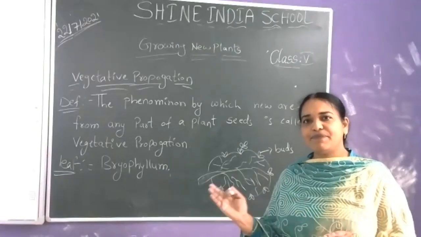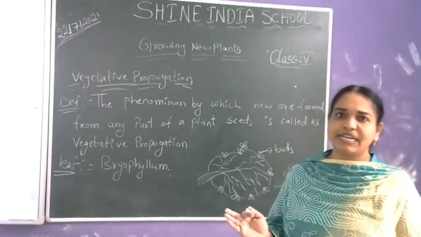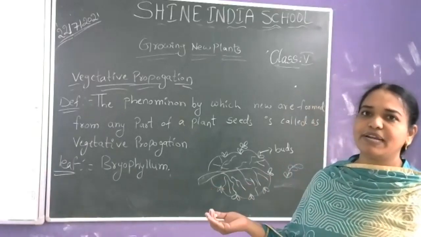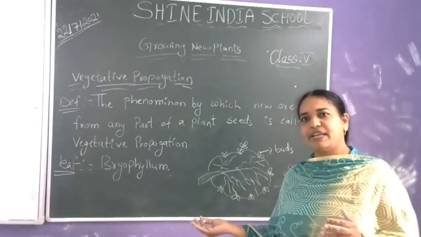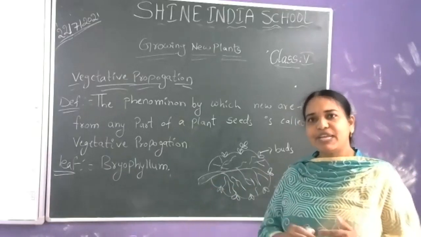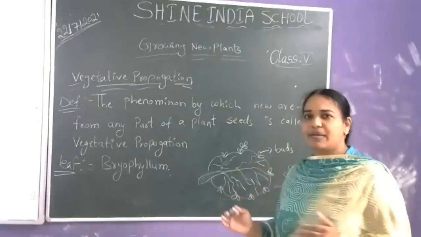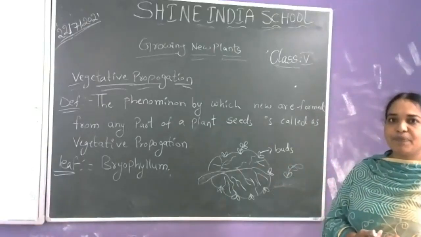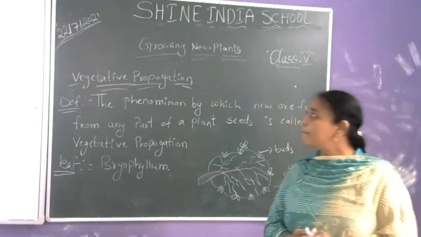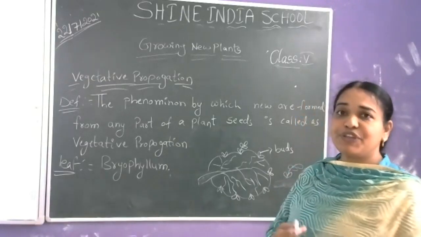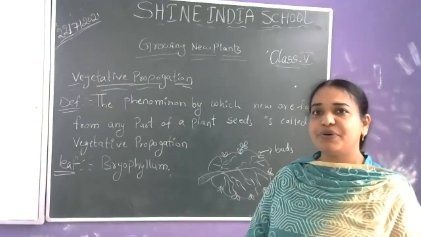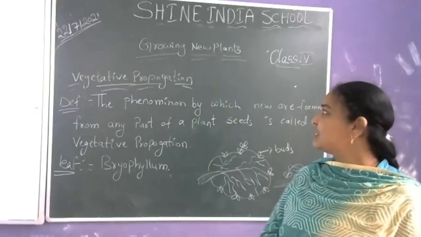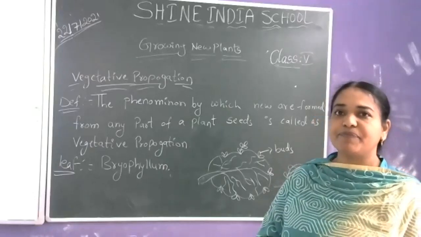A plant coming from the stem means we are not sowing any seed. From the stem itself, from the root itself, from the leaf itself, a new plant is coming. Such a phenomenon is called vegetative propagation.